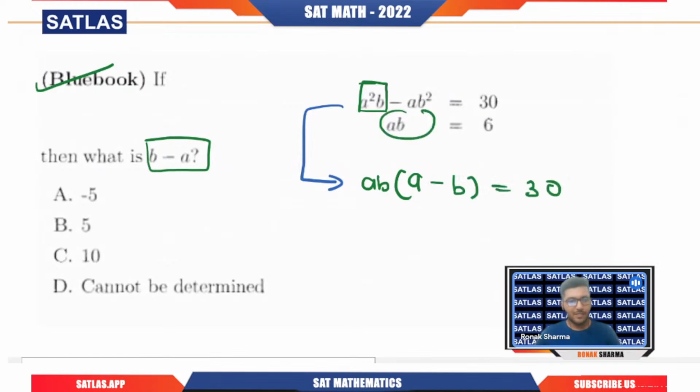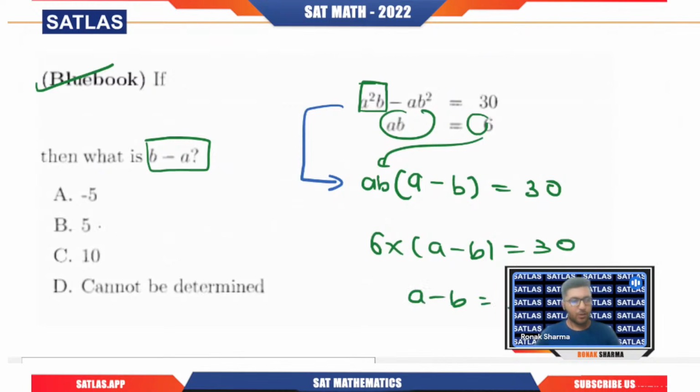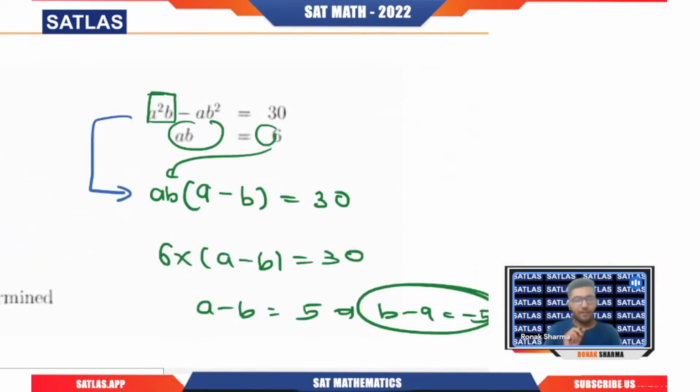We see ab is 6, so we're going to put it here. So 6 times a minus b equals 30. So a minus b is 5. So 5 is correct? No, that is wrong, because they are asking you b minus a. So please take care of such silly mistakes, that even after calculating the question and reaching the solution, you can still make the incorrect choice. So please take care of that.